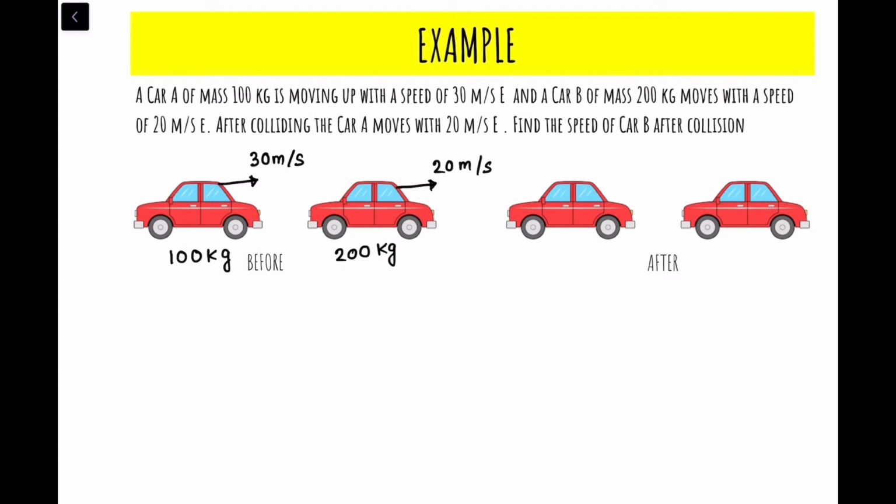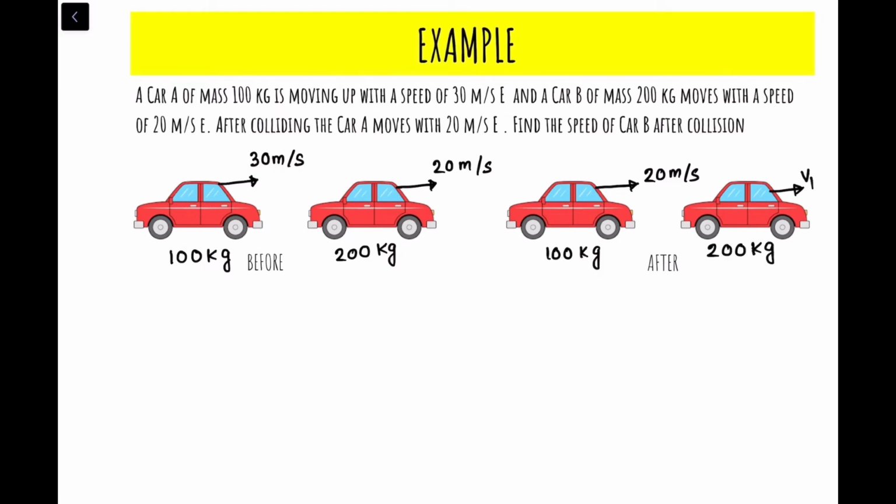So they will collide, and after colliding, car A moves with a speed of 20 meters per second. Car A's mass is 100 kg. And for car B, we have to find the velocity. Suppose the velocity of car B is v1 in this direction. The mass of car B is 200 kg.